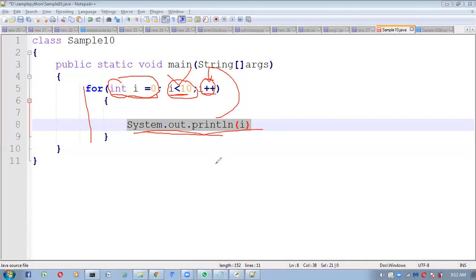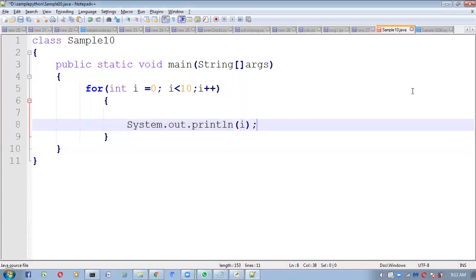So now if I run this program, what output you guys will get? I'm trying to show the easiness of Python and compare with other programming languages. See, here now if I run this one, semicolon mandatory, right? Now if I run this program, we'll see what you will get.